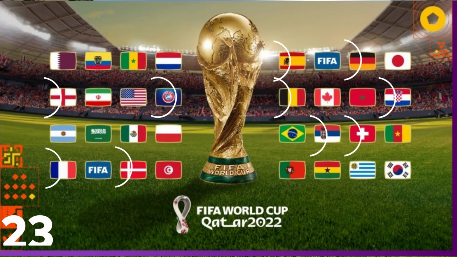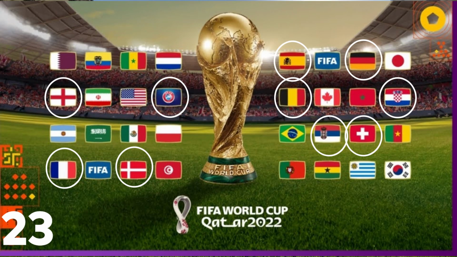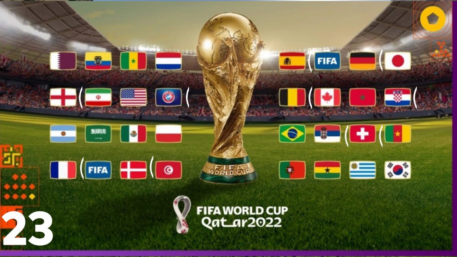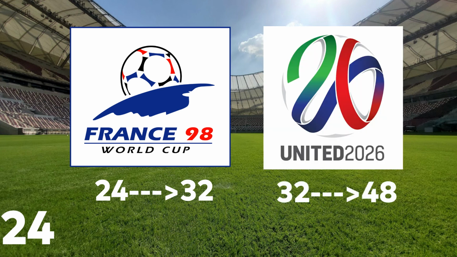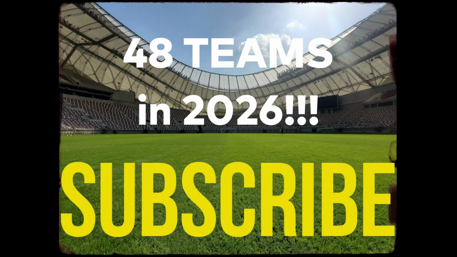Europe is the only confederation that will have more than one team in a group. You will see this 5 times, while only 3 groups have a single European team. The World Cup increased from 24 to 32 participants in 1998. This will be the 7th and final edition with that number. It will increase to 48 in 2026, which is absolutely ridiculous. I will break that down in a future episode.